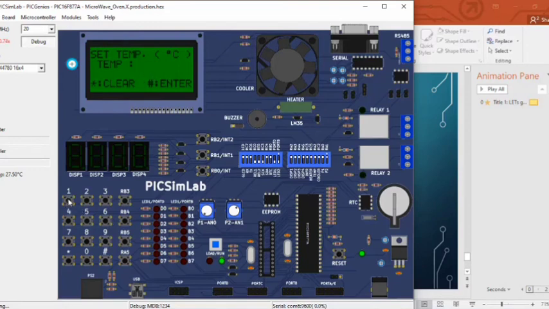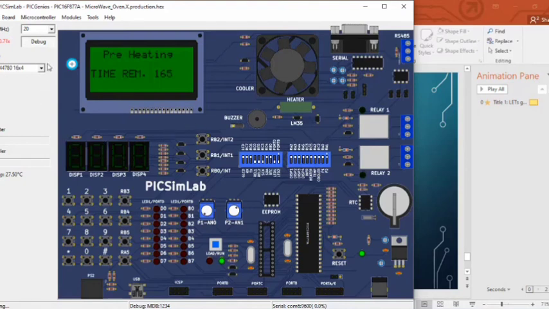Let me click 123 degrees Celsius and enter. See, the timer started with 180 seconds, that is 3 minutes. When the preheating is done, the buzzer will be turned on to indicate that the preheating is done. Then the set time screen will be displayed, where we should set the time to cook the food.